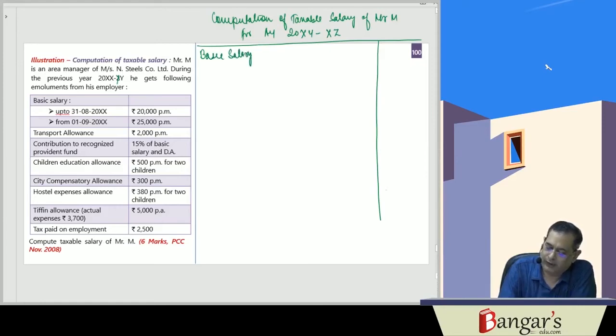Basic salary is 20,000 into April, May, June, July, August, plus 25,000 into 7.